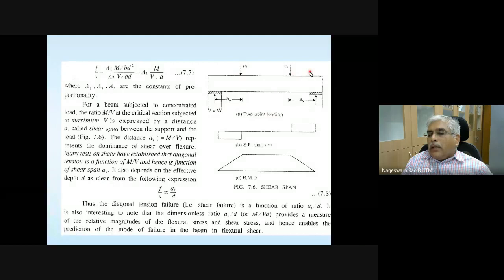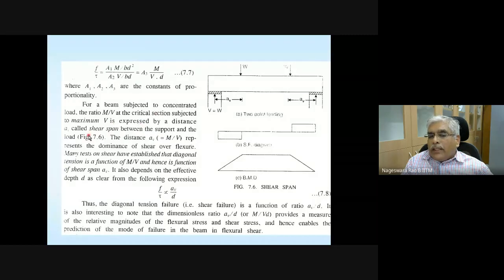With 2 concentrated loads, W is going to be the reaction here, provided they are equidistant. So shear force multiplied by shear span is going to be your bending moment. And that distance is what is the shear span.